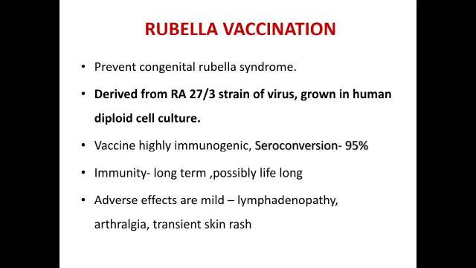Coming to the rubella vaccination, this vaccine prevents congenital rubella syndrome. It is a live attenuated vaccine, which is derived from the RA27/3 strain of virus, which is grown in human diploid cell culture. It is highly immunogenic and it provides long-term immunity, and it has some adverse effects which include lymphadenopathy, arthralgia, transient skin rash.